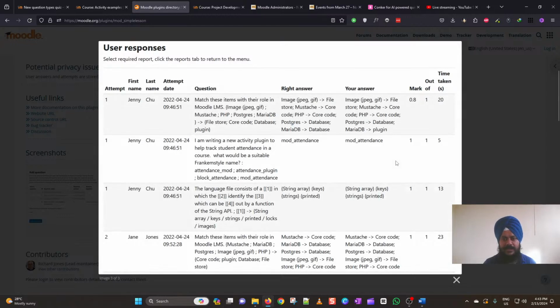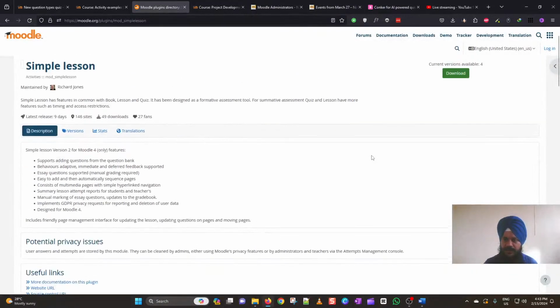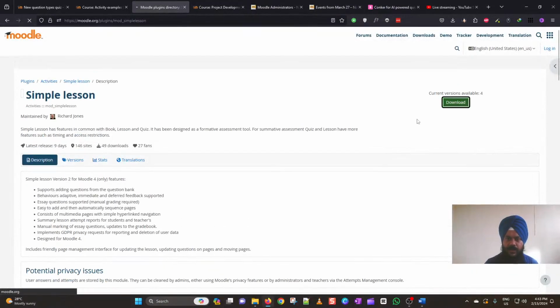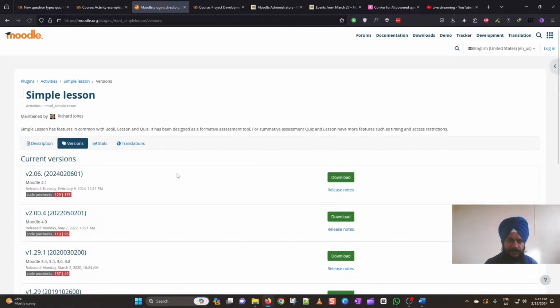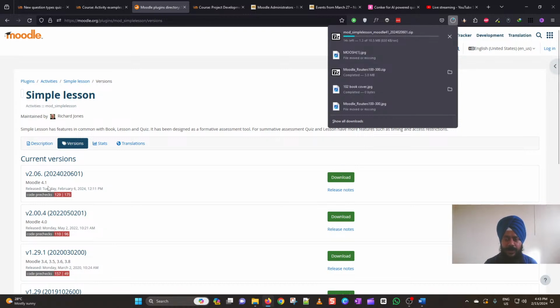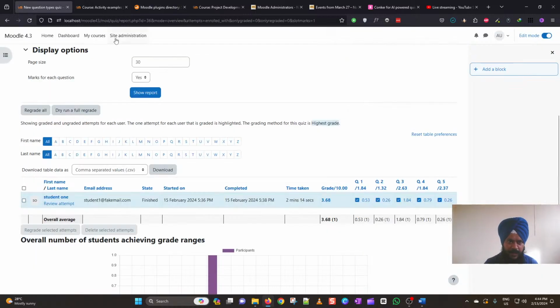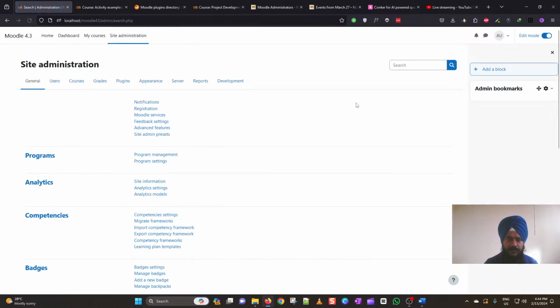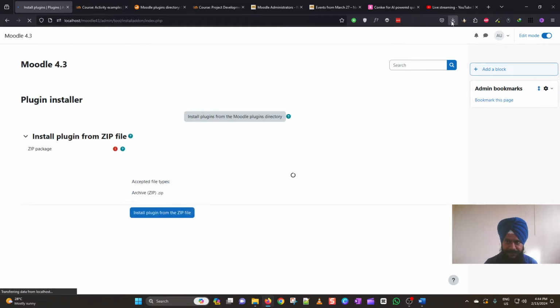Now let me just first download this plugin and install it on my Moodle site. So I will be just downloading the 4.1 version, although I'm running a Moodle 4.3 local development site. But let me give it a try. If it goes smoothly, go to site admin, then plugins, install plugins.